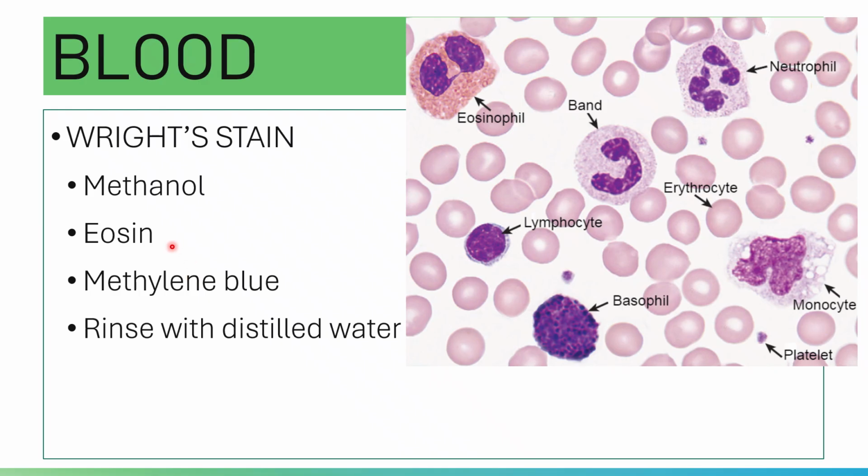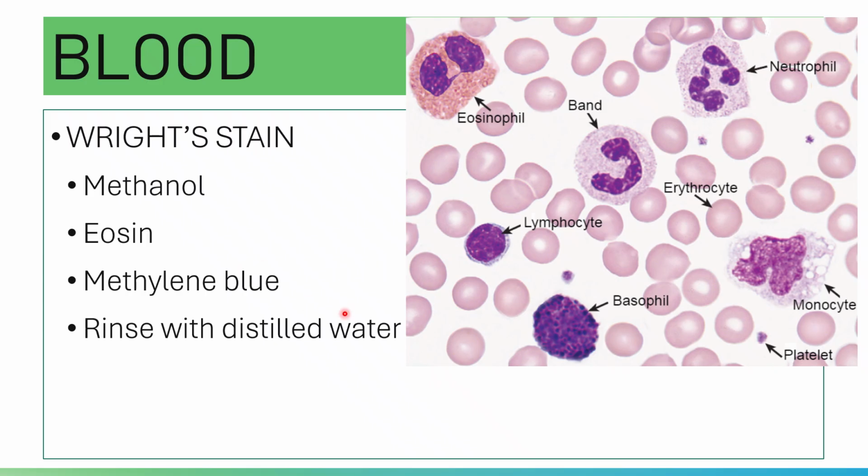Please note that the acid dye, the eosin, stains basic components of the blood, while the basic dye, the methylene blue, stains acidic components.